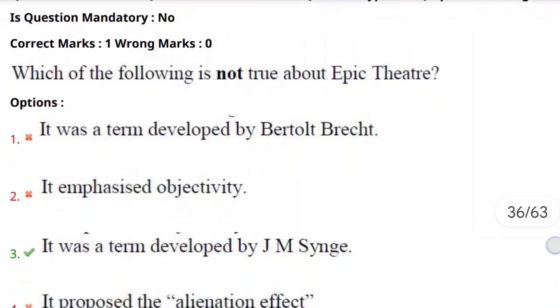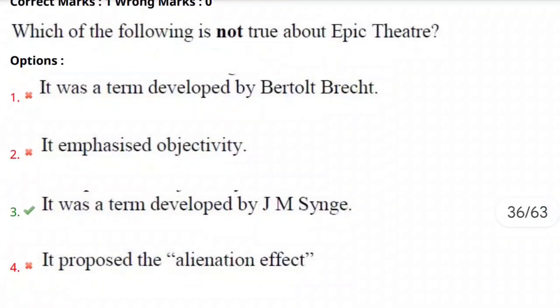57th one. Which of the following is not true about epic theater? Yes, again, not true about. You need to focus in the exam on words like not, except, because if you miss these words, you're going to have a different question.